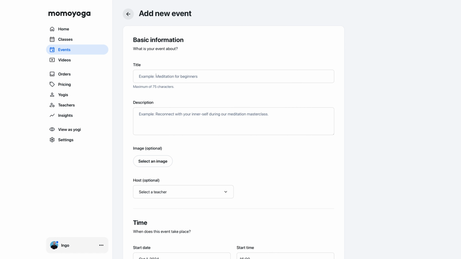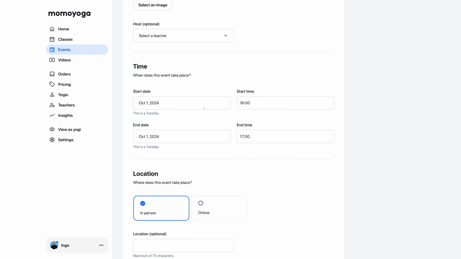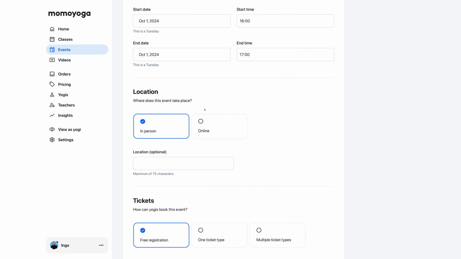Here, we can fill in a title and description for our event and add photos to set the mood. Afterward, you can choose the time frame and select whether you are going to host the event in person or online. For the in-person option, you'll be able to specify a location, and for the online event, you'll be able to fill in a link and additional information such as the event's password to gain access as a yogi. We'll make sure that your yogis receive this access information 30 minutes before the event starts.